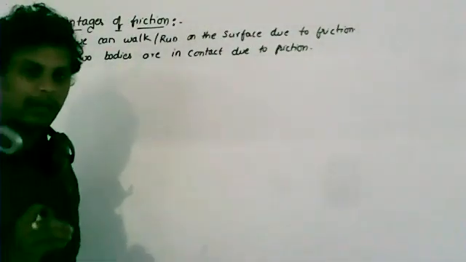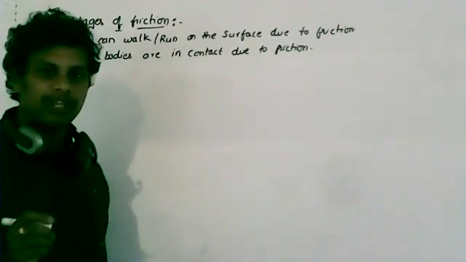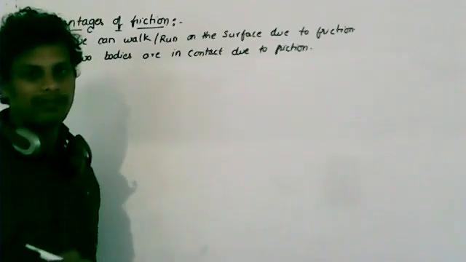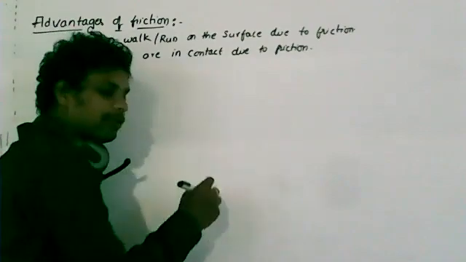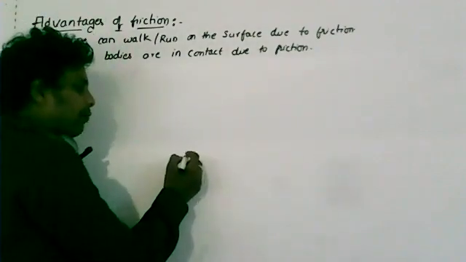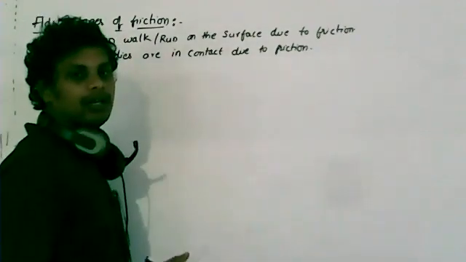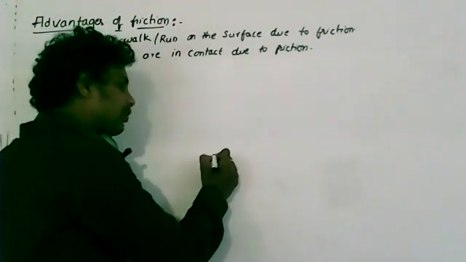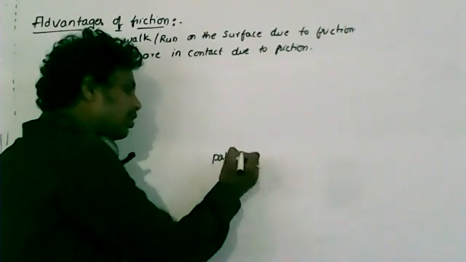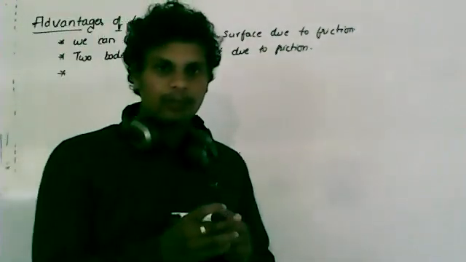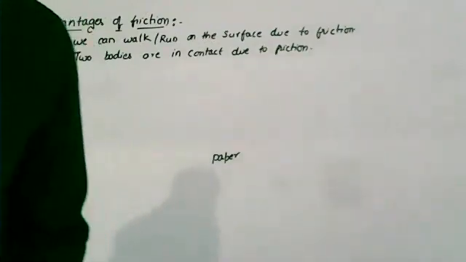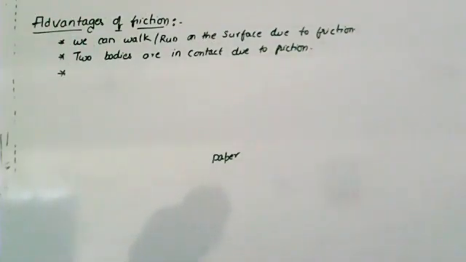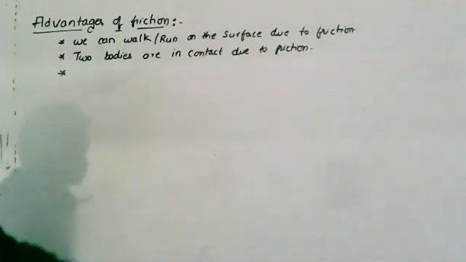If you are writing on paper with a pencil, one layer of the graphite will be removed from the pencil and will stick to the paper. So two bodies are in contact due to friction.